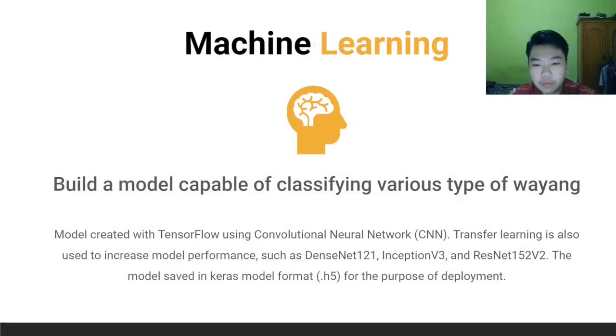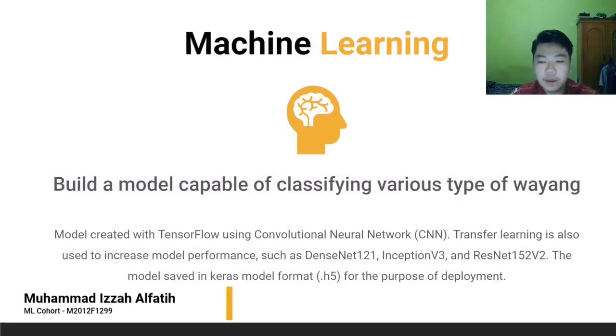For the machine learning part, we aim to build a model that is capable of classifying various types of wayang. The model is created with TensorFlow using a convolutional neural network, which has been proven to work better on images. Transfer learning is also used to increase the model performance. We used architectures such as DenseNet 121, Inception v3, and ResNet 152 v2. The model is saved in a Keras model format for the purpose of deployment in the cloud.